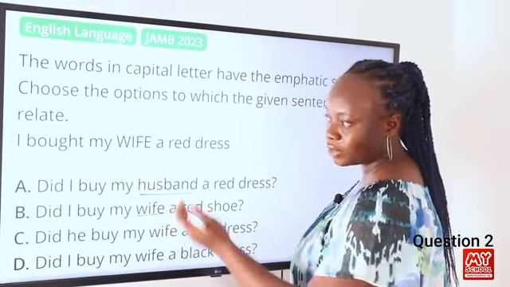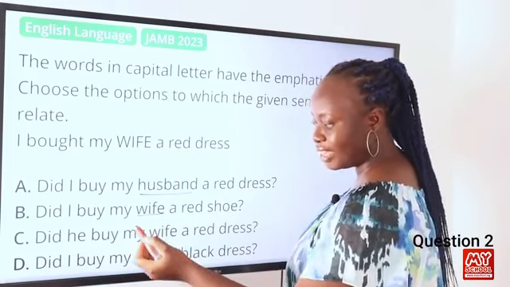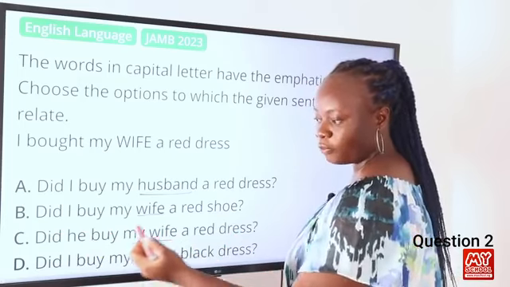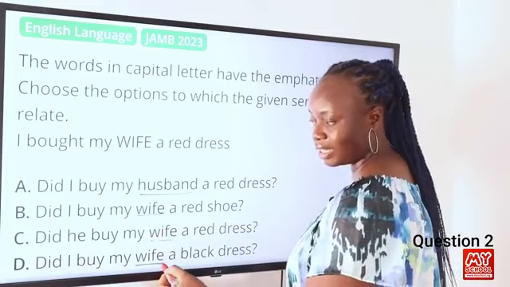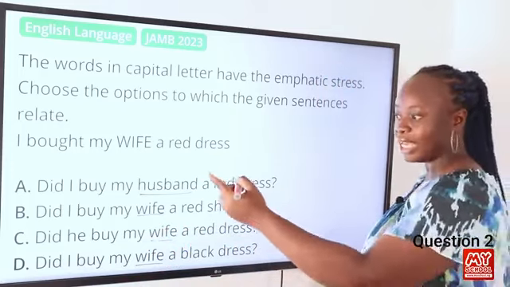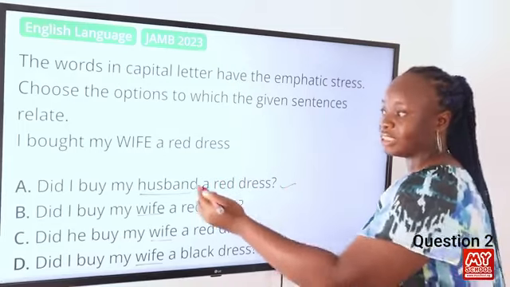But in other options, in option B, you can see did I buy my wife a red shoe? You can see wife is the same thing as the response. Then for option C, did he buy my wife a red dress? Wife is also similar. Or for option D, did I buy my wife a black dress? Wife is similar as well. So for this question, the correct option is option A. Did I buy my husband a red dress? The reason is because it is different from wife.